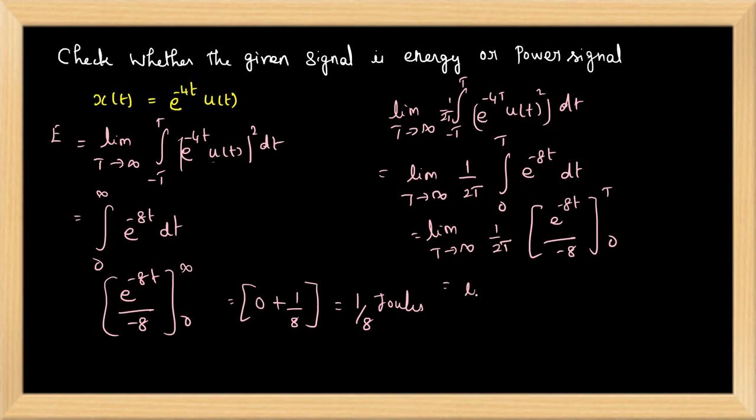We'll be getting limit t tends to infinity 1 by 2t e power minus 8t divided by minus 8 minus 0 when you apply the limits. Okay, when you put t tends to infinity here, automatically this will become 0. So power is equal to 0.